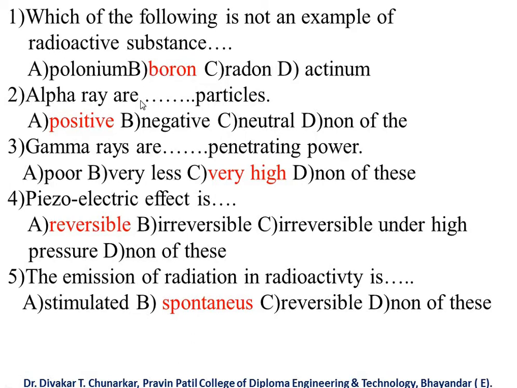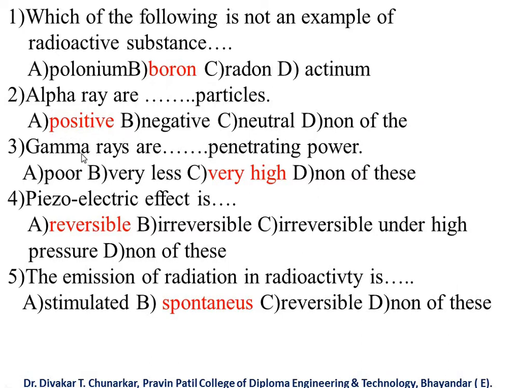Second thing: alpha rays are blank particles. Option A positive, option B negative, option C neutral, and D none of these. So our answer is A, positive.